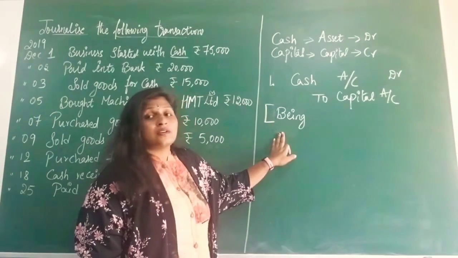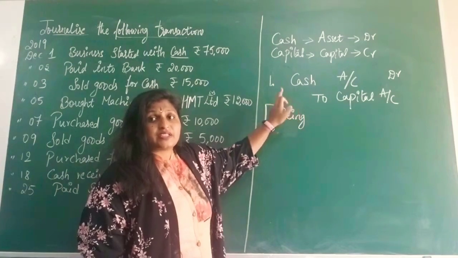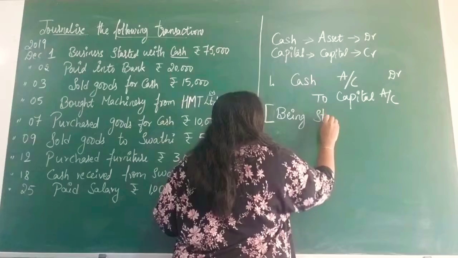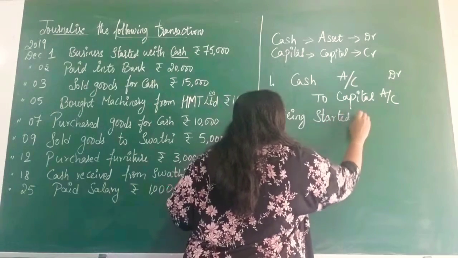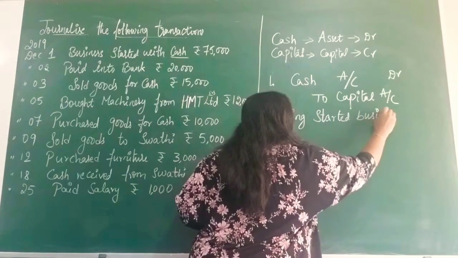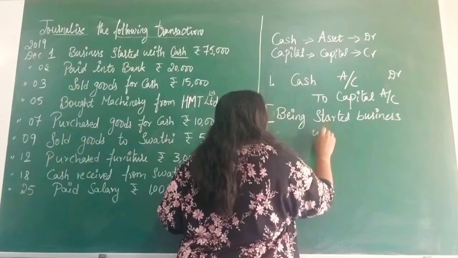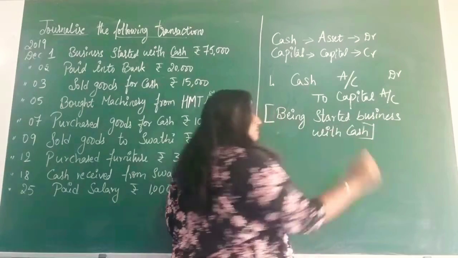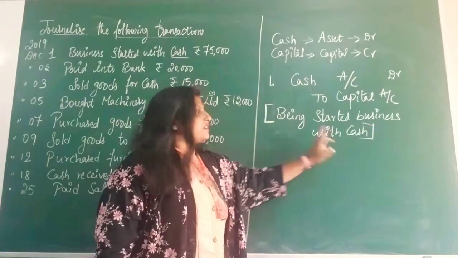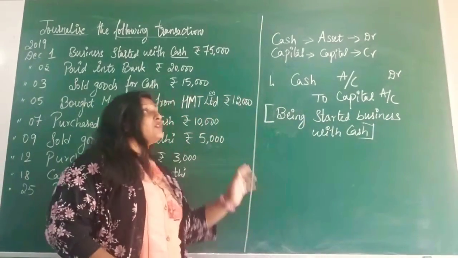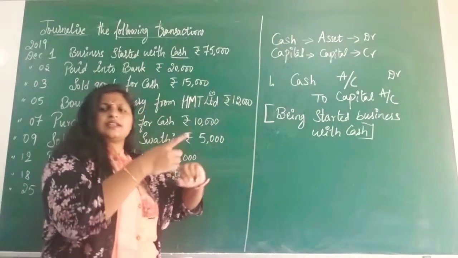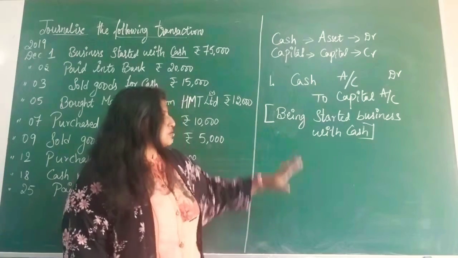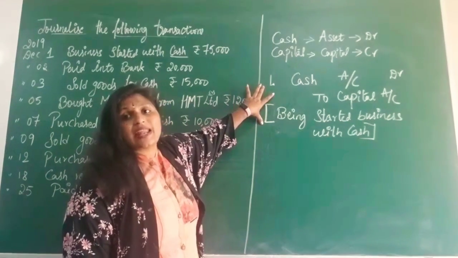Then the explanation for this entry, which is very simple: (Being started business with cash), enclosed with the bracket. That's all. Whatever the transaction is, with a slight change you can write the same thing as a narration. So this is the journal entry.